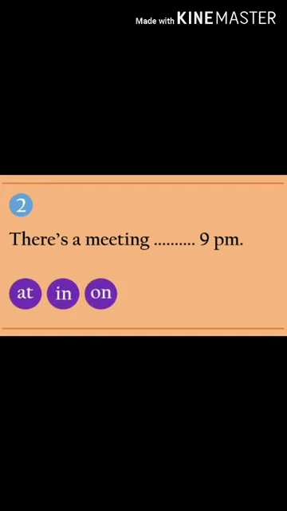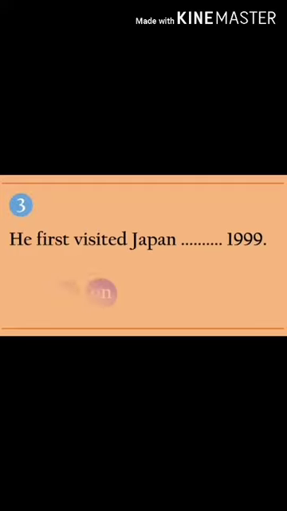Let us move to the second question. There is a meeting dash 9 pm. Again think, my dear students. Yes, I hope you have answered. What is the answer? At. Very good, at is the right answer. Let us move towards the third one. He visited Japan dash 1999. Again, think, dear children.